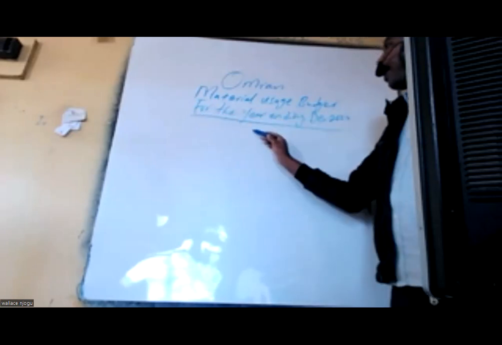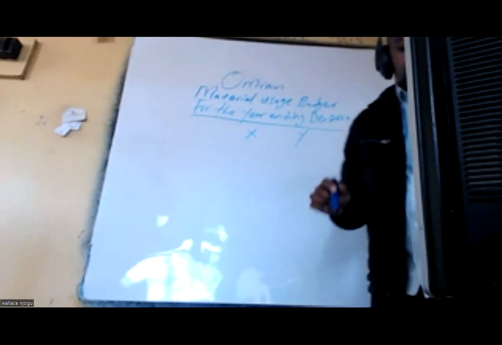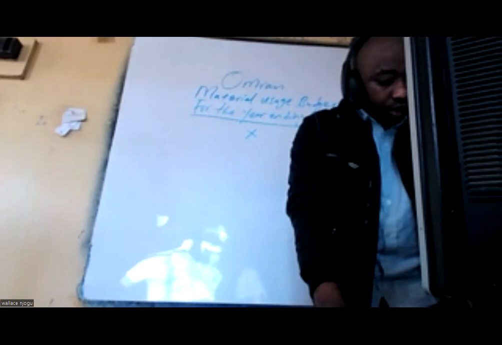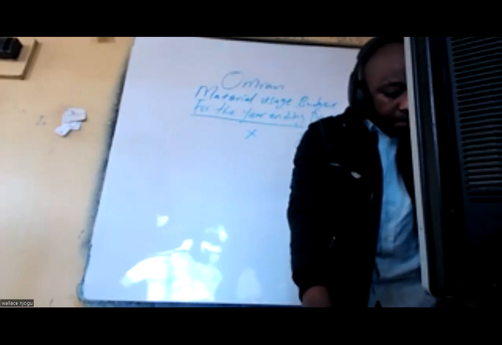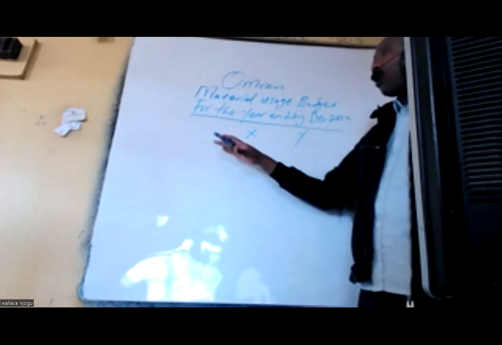So I have my X and Y. To know the material to use, we must know the units to produce.